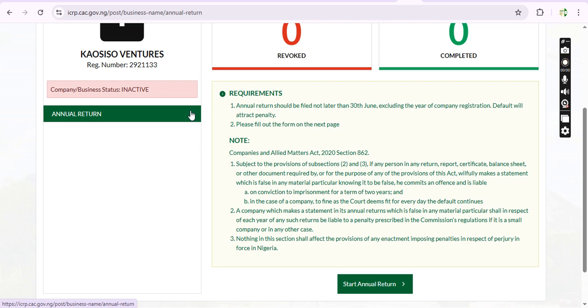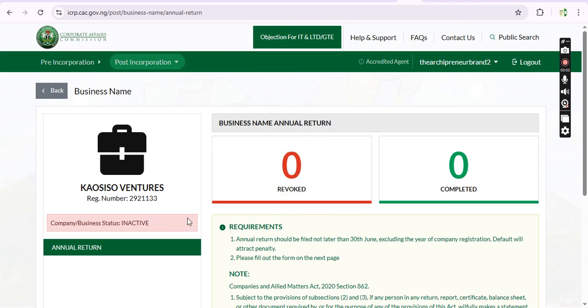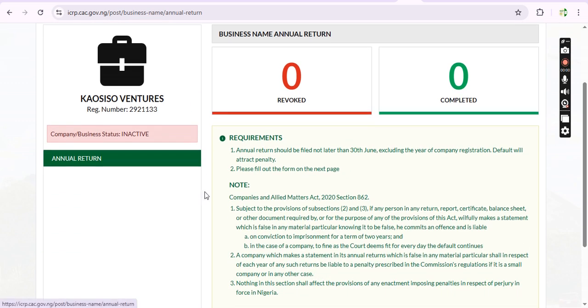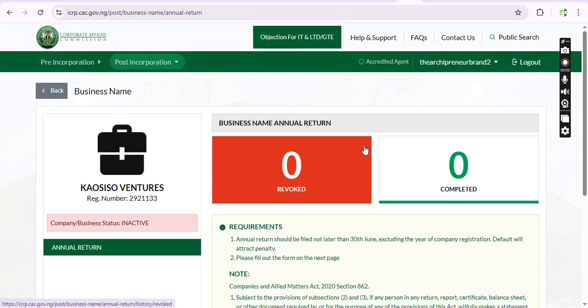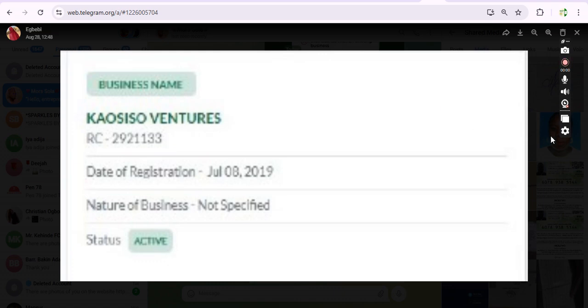And that is why it is always necessary for you to download your acknowledgement letters and also keep records, even receipts. Keep records of the annual returns that you are filing. So now, if I want to go through all this process, they will ask me all those documents, which I'll provide for them to change it back to active status, right? Good.